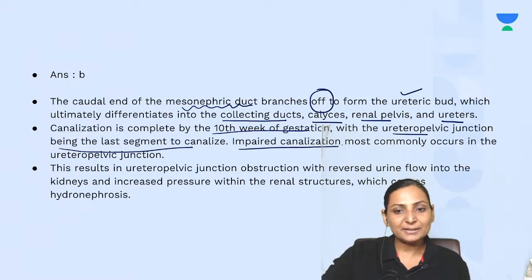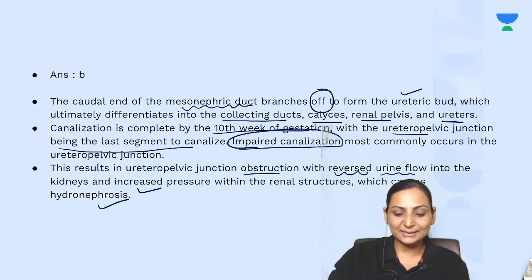An impaired canalization very commonly results in ureteropelvic junction obstruction, with reverse urine flow into the kidneys with increased pressure, and that can result in hydronephrosis.